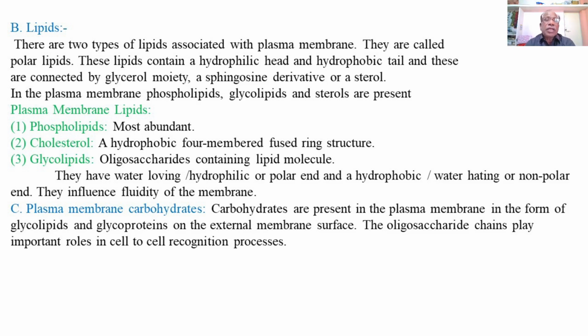Then thirdly, the plasma membrane carbohydrates. We have already explained the protein and lipid components of the plasma membrane, and now thirdly, the plasma membrane carbohydrates. Carbohydrates are present in the plasma membrane in the form of either glycolipids or glycoproteins. The oligosaccharides accompanying either the protein or lipid components together form glycolipids or glycoproteins on the external membrane surface.